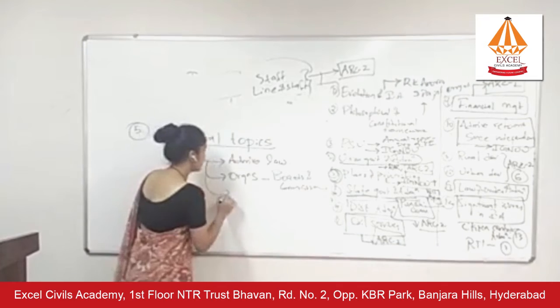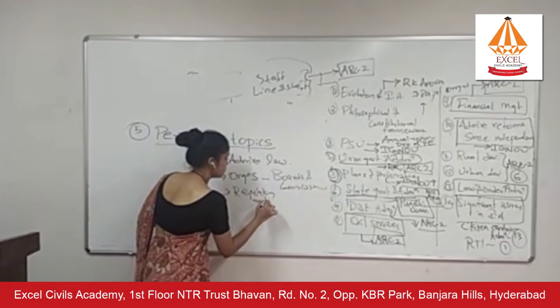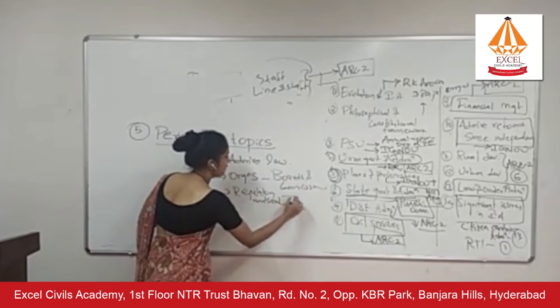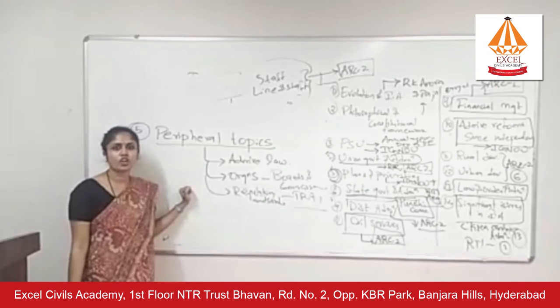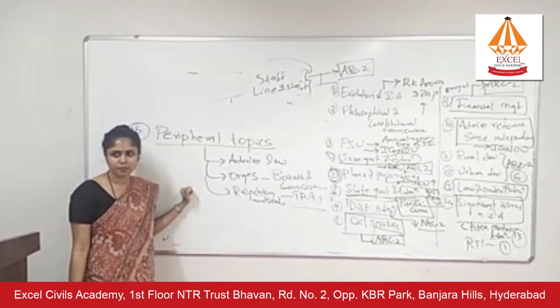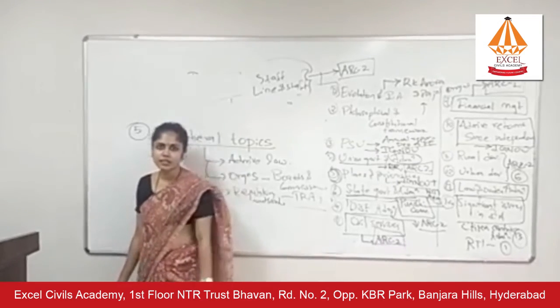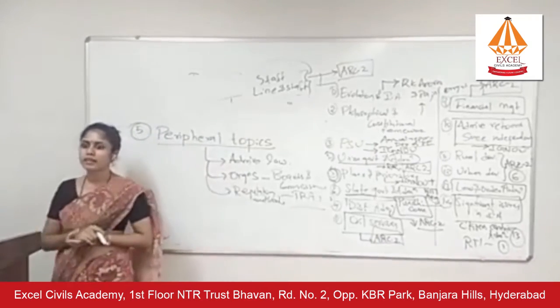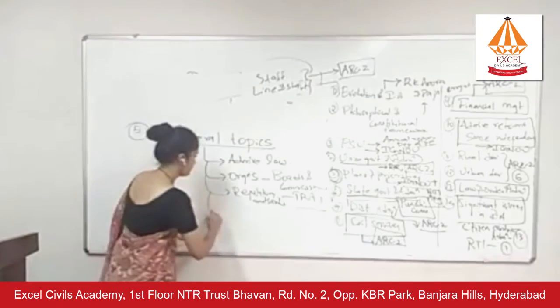They're asking about regulatory authorities. Example, TRAI. Previously, a question was asked on TRAI, Telecom Regulatory Authority of India. What are the challenges which regulatory authorities are facing? What is the problem with having multiple regulatory authorities? Okay.